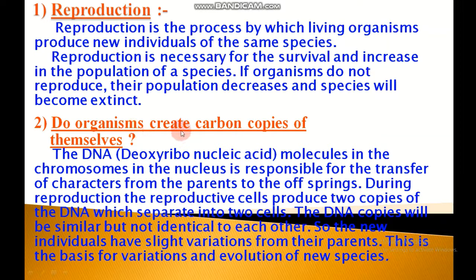Do organisms create carbon copies of themselves? A basic event in reproduction is the creation of DNA copying. The DNA molecules in the chromosome in the nucleus are responsible for the transfer of characters from the parent to the offspring. During reproduction, the reproductive cells produce two copies of the DNA which separate into two cells. The DNA copies will be similar but not identical to each other.